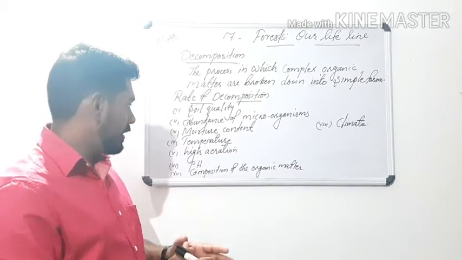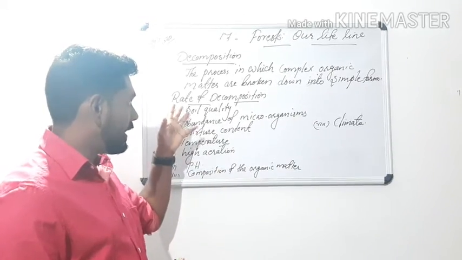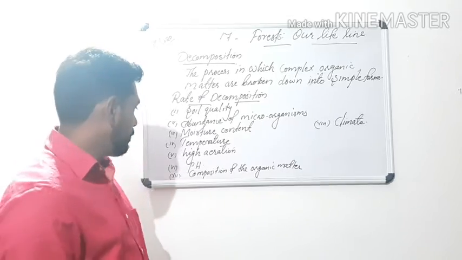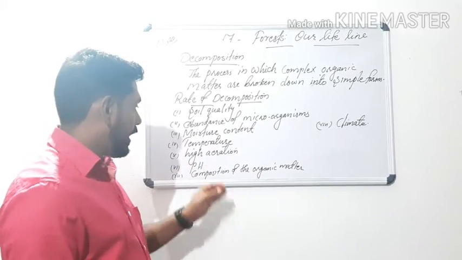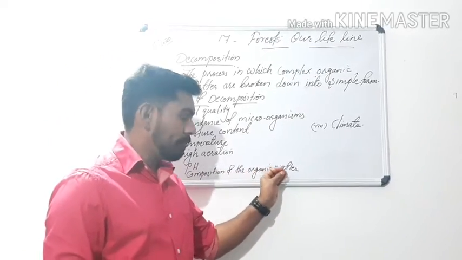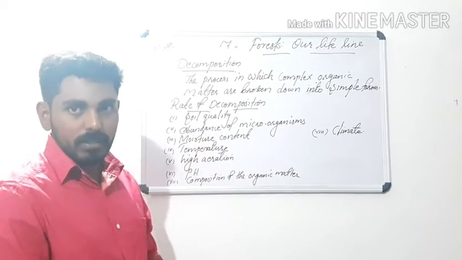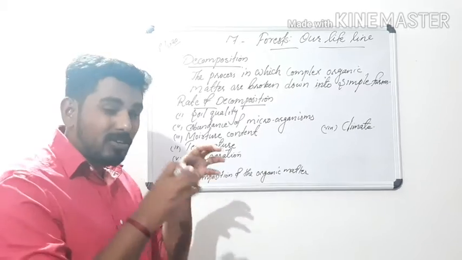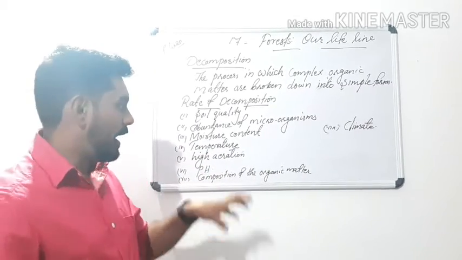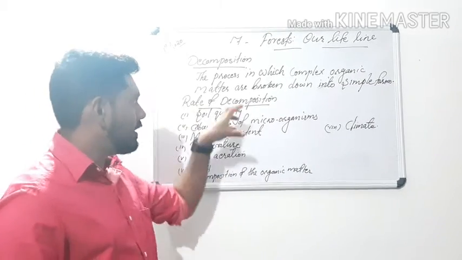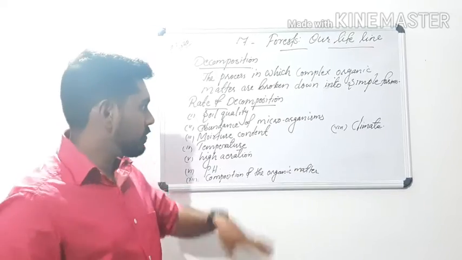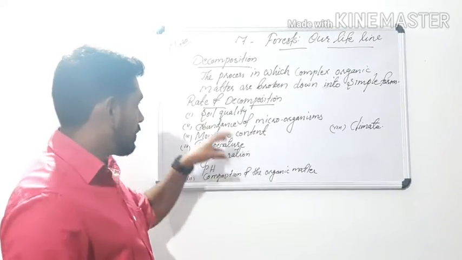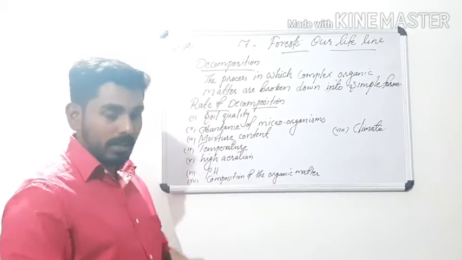The air present in the soil also increases the rate of decomposition. Then the pH of the soil, and the composition of the organic matter which needs to be broken down. What the organic matter is composed of also affects the rate of decomposition. So these are the factors that determine the rate of decomposition in the forest.